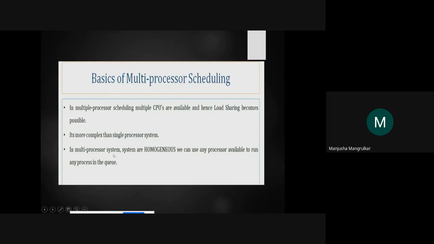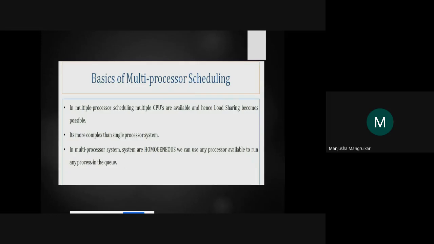In a multiprocessor system, the systems are homogeneous. We can use any available processor to run any process in the queue, right? It is homogeneous because they are in the same environment. Dual core means two cores are there, but whichever processor becomes free, any queue can execute that process, right?